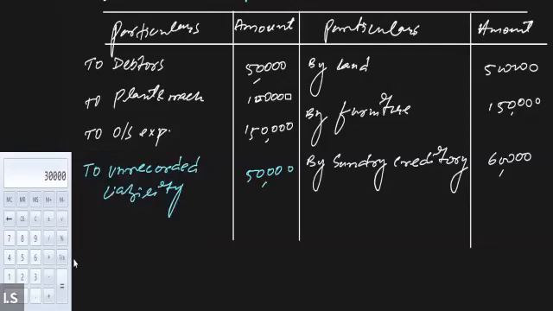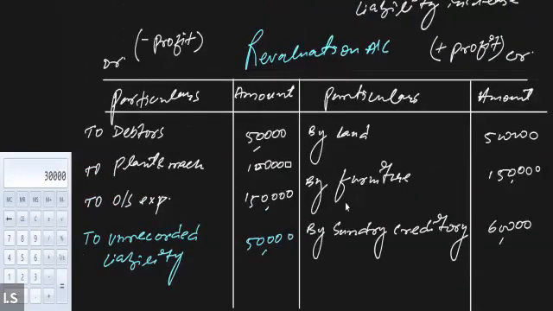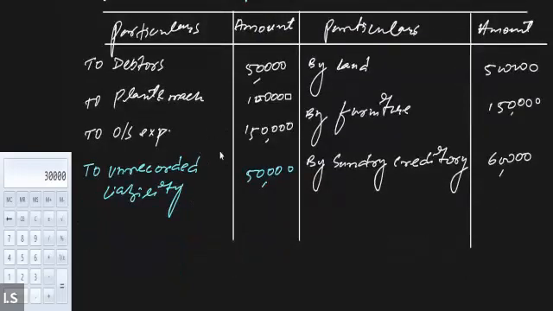All these things are recorded in the revaluation account. Any revaluation which is causing profit goes on the credit side, and any revaluation which is decreasing the profit goes on the debit side. This is it. Now at the end, what are we required to do? We just need to balance both the sides of the account. For that purpose, since the debit side is obviously greater than the credit side, we will first total the debit side of the account.